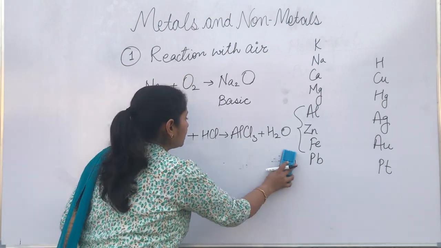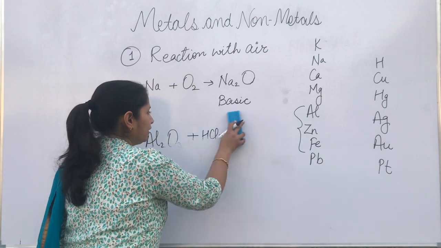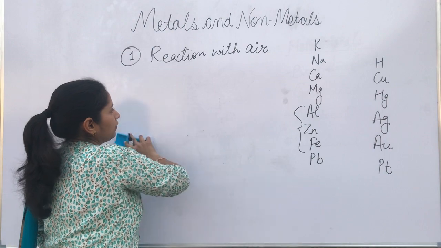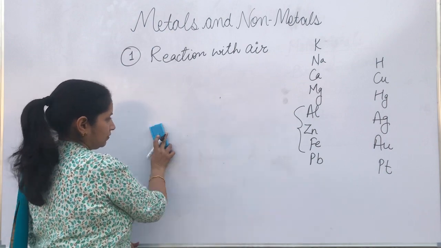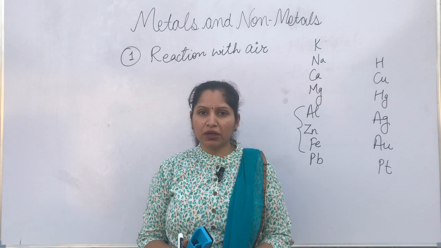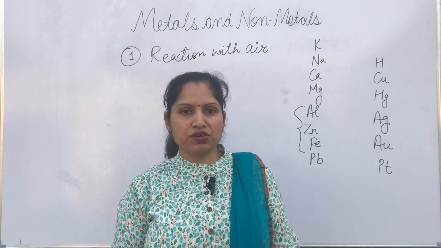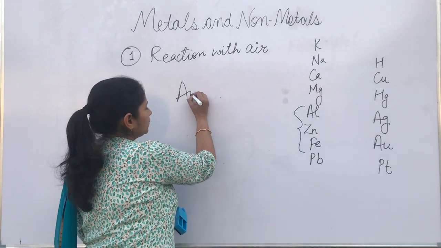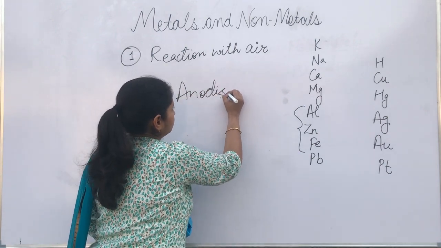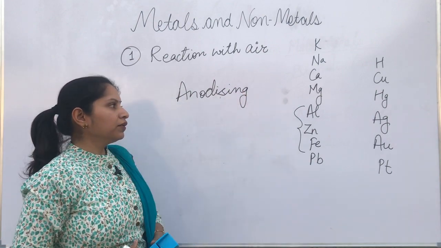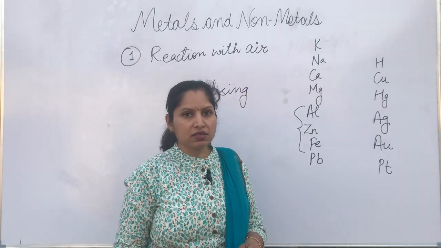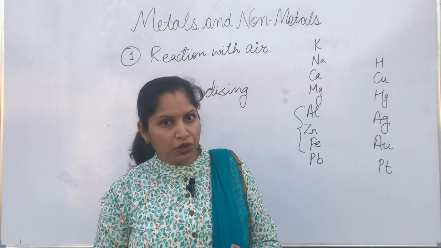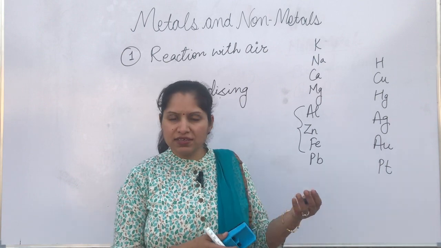Fine. Now I told you that a protective layer of oxides is formed over the metals, and that doesn't allow the metal to react further with anything. This property of metals is used in a process known as anodizing. Anodizing, as the word says, it's something related to anode. So what is done? It is specially used for aluminium articles. So we use vessels in the kitchen that are made up of aluminium. But aluminium is a metal, so that can react with acids or something.